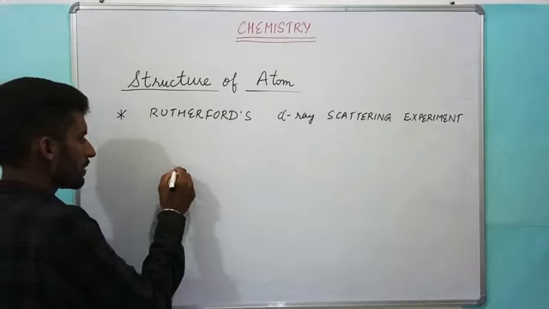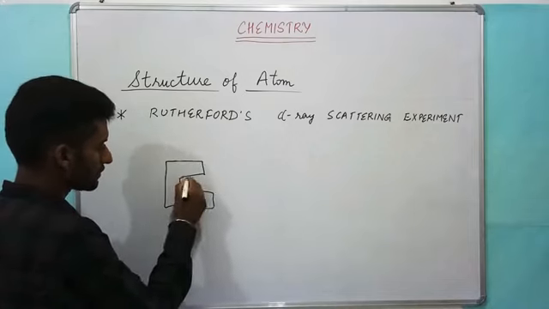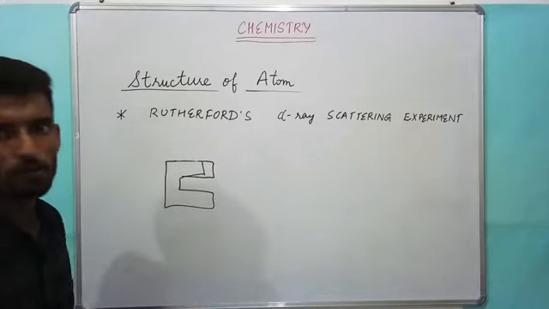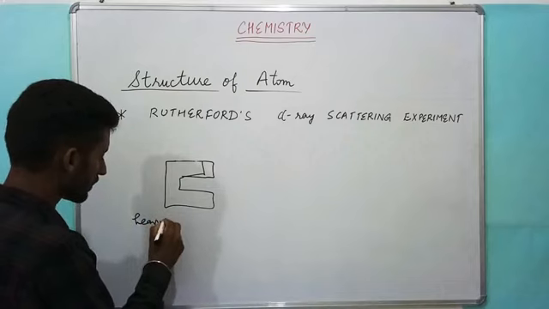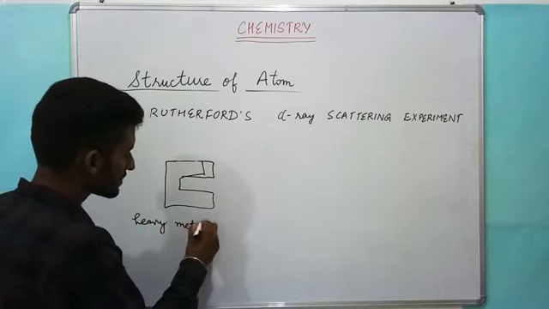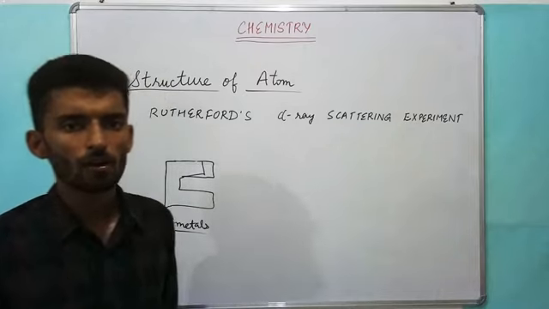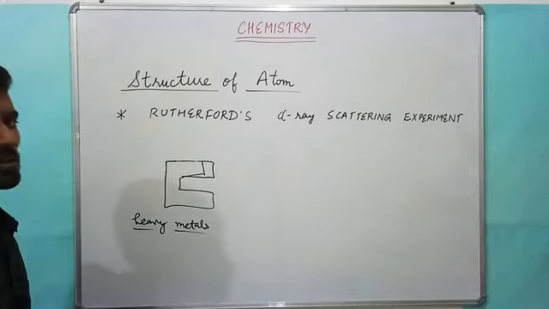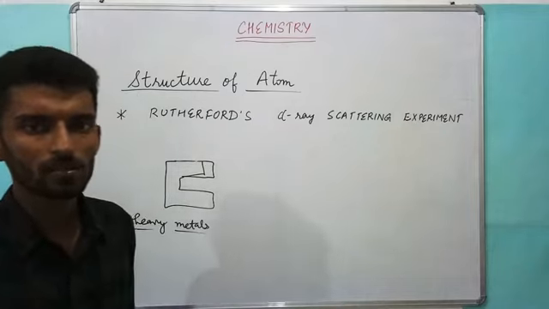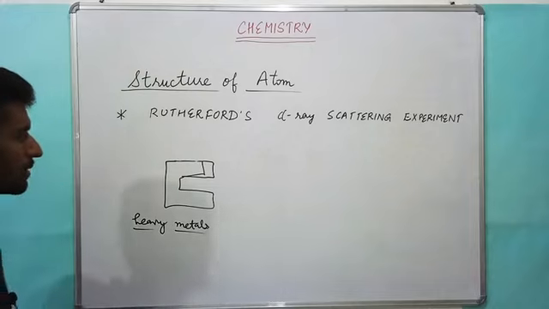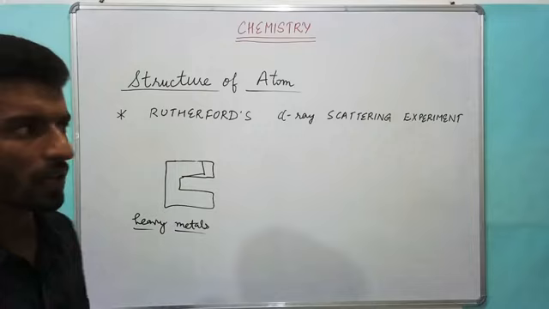In his experiment, Rutherford used an alpha ray source from which alpha rays were produced. Alpha rays are generally produced by heavy metals which are radioactive in nature. Alpha rays are just like normal light rays, like X-rays, radio waves, microwaves, ultraviolet rays. But normally they are not produced, they are only produced from radioactive substances like uranium.